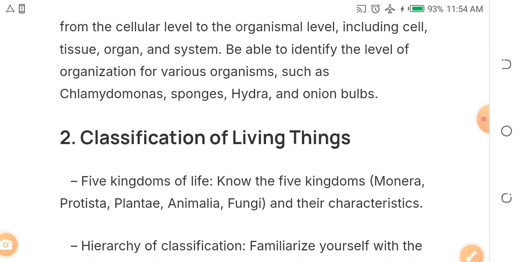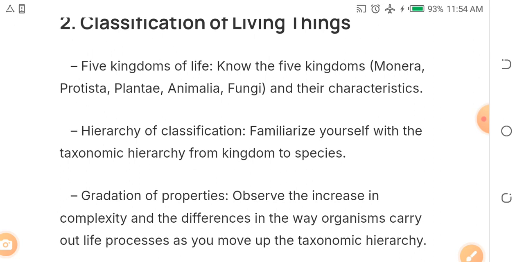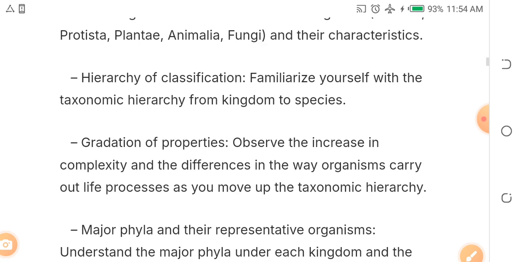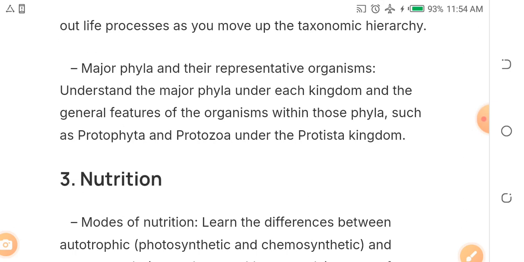Things like Chlamydomonas, sponges, hydra, onion bulbs. These are very important. Then the second topic out of the 15 is classification of living things. Under it, you have the 5 kingdoms of life, like Monera, Protista, Plantae, Animalia, Fungi, and their characteristics. Then the hierarchy of classification, gradation of properties, major phyla, and their respective organisms. So basically take your time and read up these things.